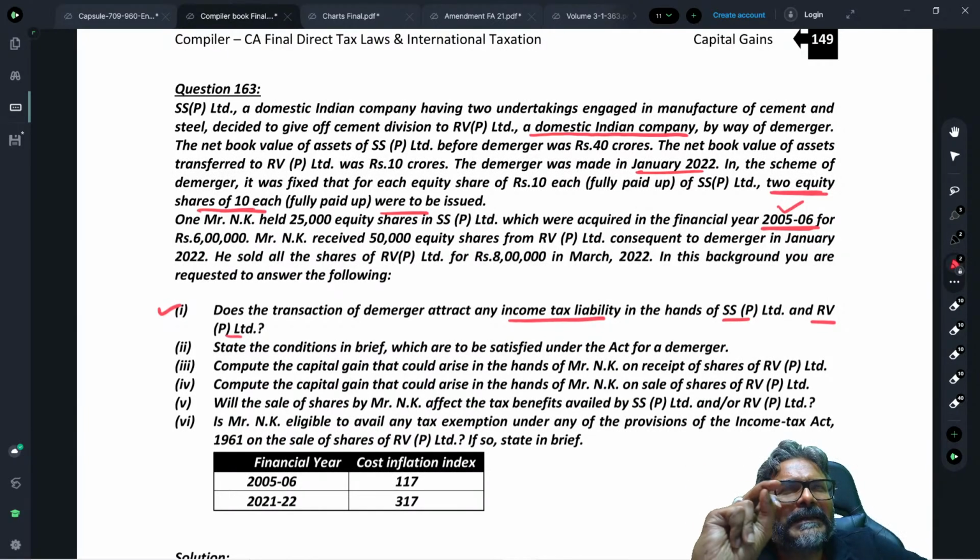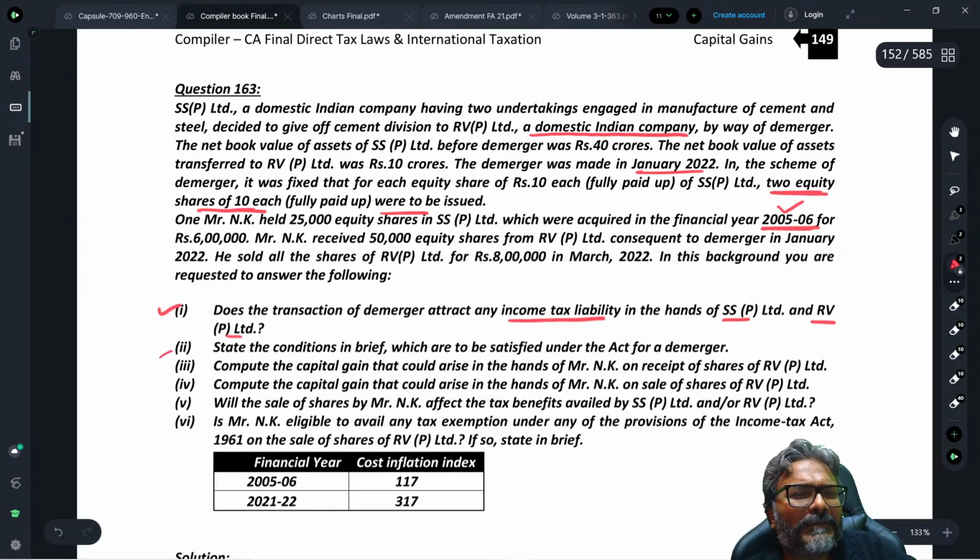The reason being, in the gift tax provision there are certain exclusions, and one of the exclusions is that the asset or the shares received on account of amalgamation and demerger will not be considered for the purpose of chargeability under section 56(2)(10). So therefore no gift tax provision would be applicable in the hands of the recipient RV Private Limited.